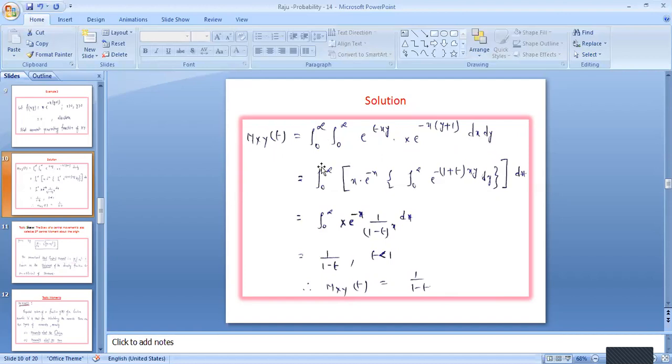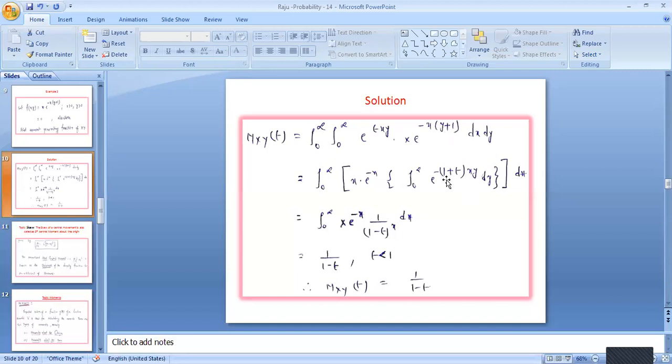Then take one limit outside, that is the x limits, 0 to infinity, multiplied with these values e power minus x into 1, that is e power minus x. Take it outside, and here f of x into x value is there, that is in the problem it is given that x, so here you need to write x, this x into e power minus x outside. The remaining values are 0 to infinity, y limits, e power tx, e power txy and e power xy.